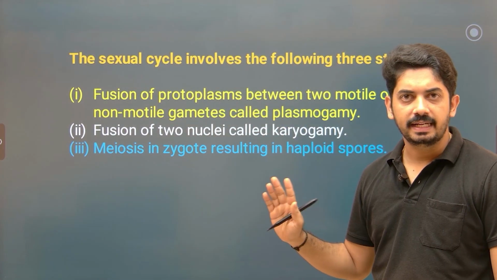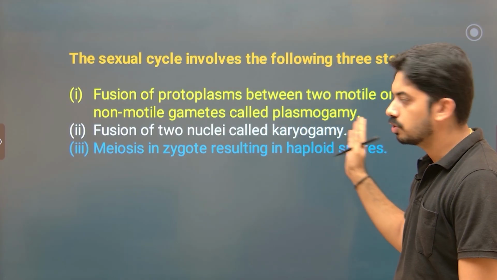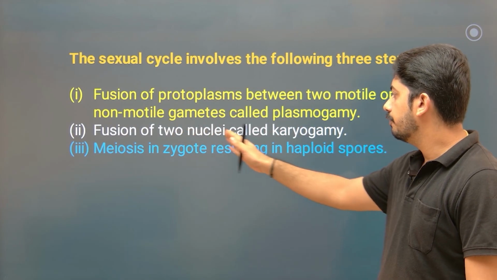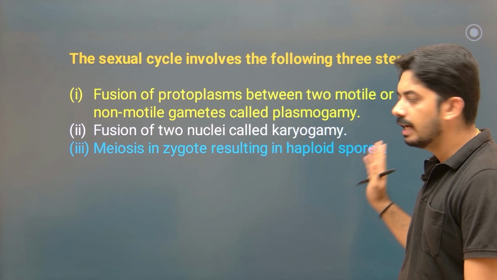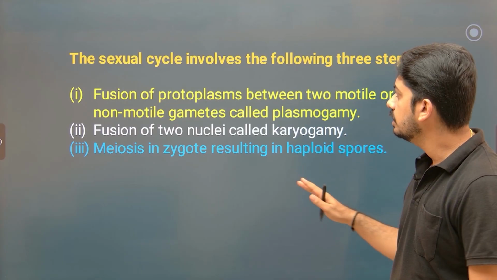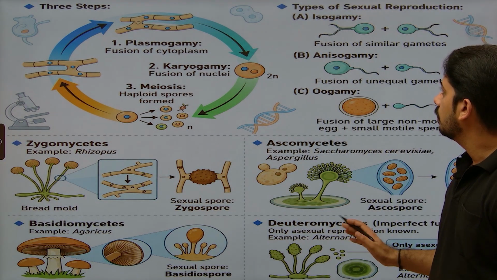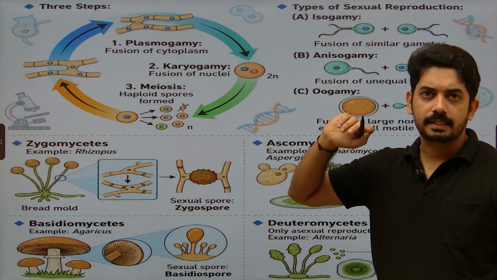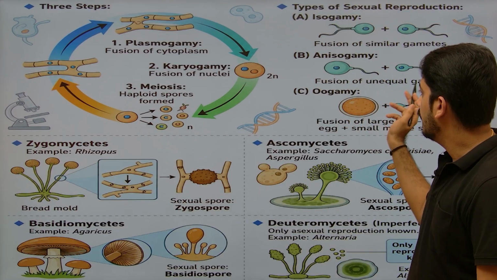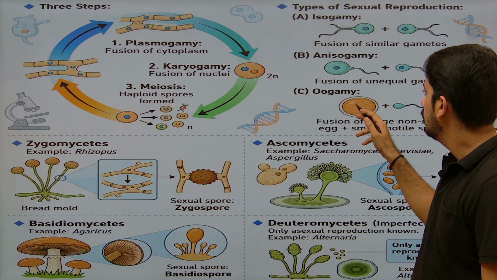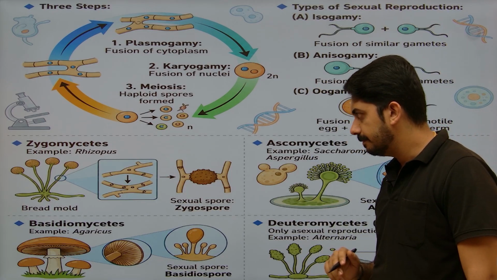Here, the same thing I explained, 3 steps. Fusion of protoplasm between 2 motile or non-motile gametes is called plasmogamy, and the fusion of 2 nuclei is called karyogamy, and meiosis in the zygote results in haploid spores. So this is the cycle. Now here in this picture you can observe the produced gametes may be of the same size, isogamous, or anisogamous, where one is large and another is small, or oogamous, where one is large and non-motile and another is small and motile.